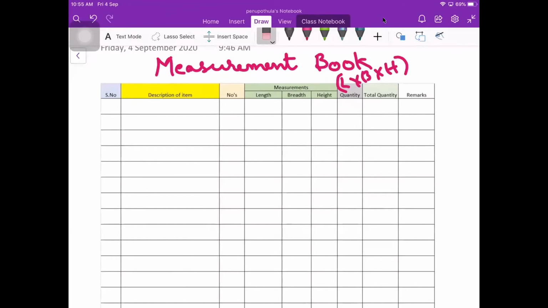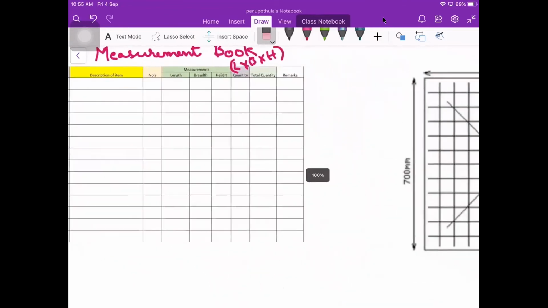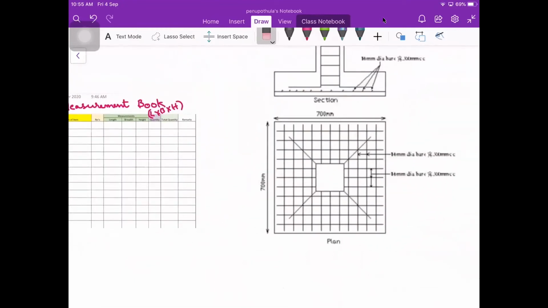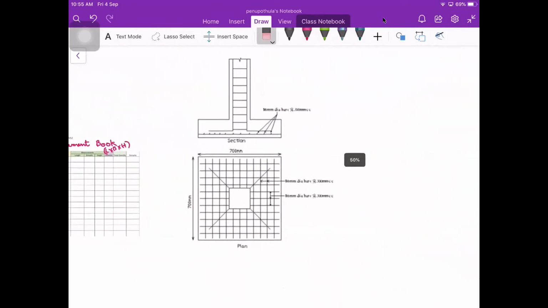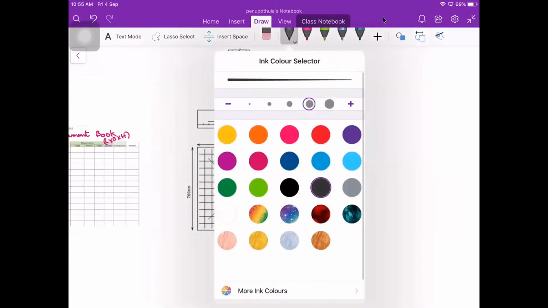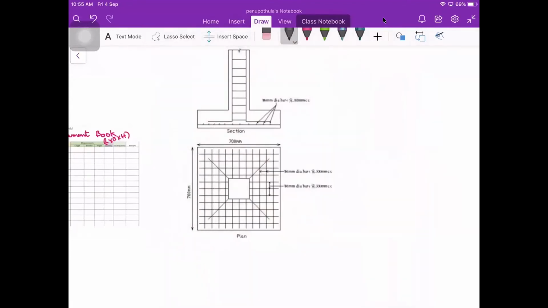Okay. So for a simple problem, I would like to solve this here. I think you can see the structure here. This is a simple foundation. I will consider this as the ground level.